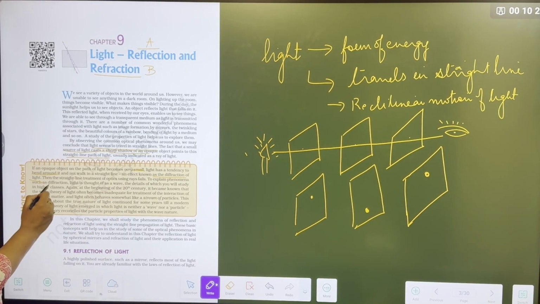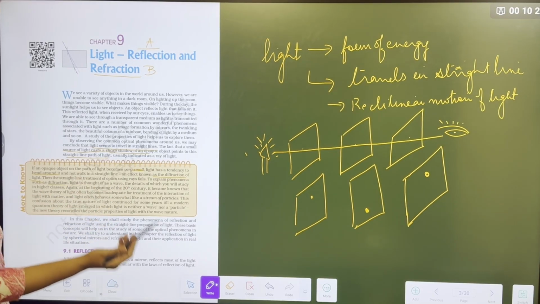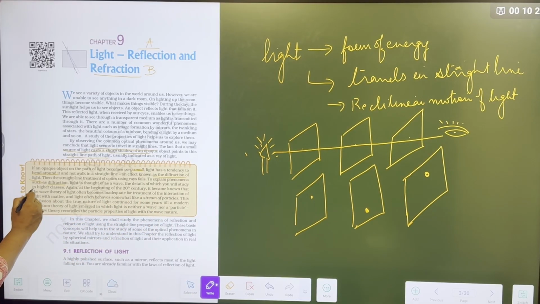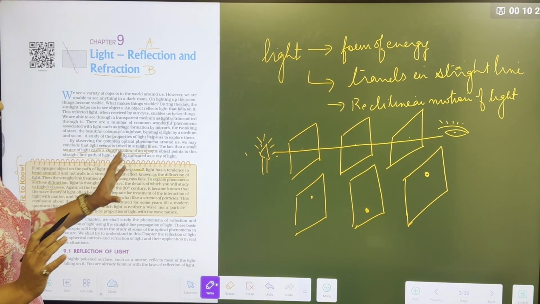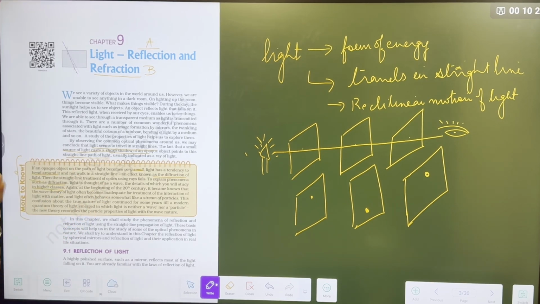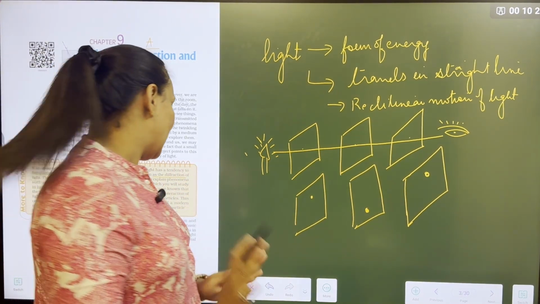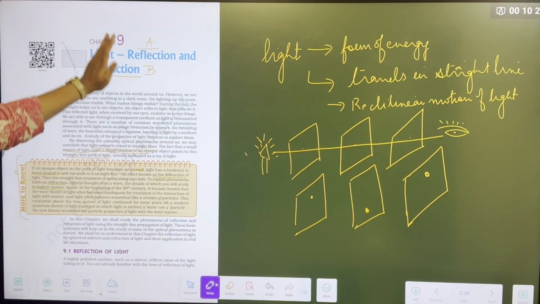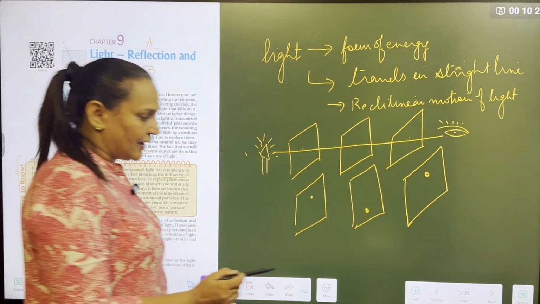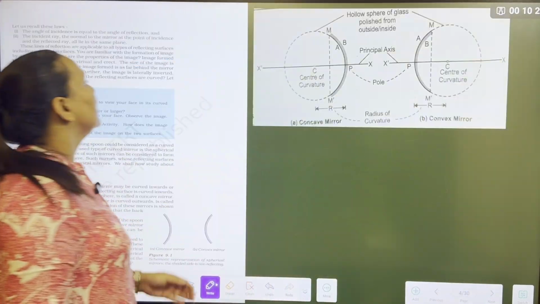Then the straight line treatment of optics rays fails. To explain this phenomenon of diffraction, light is thought of as a wave, details of which you will study in higher classes. So you don't need to worry about this paragraph; they have simply told what the diffraction of light is, when the ray bends. Sure. So let's start with part 1, part A,